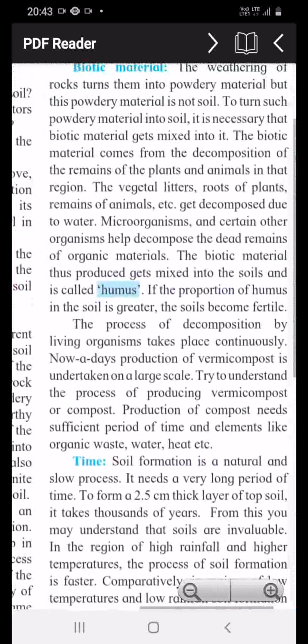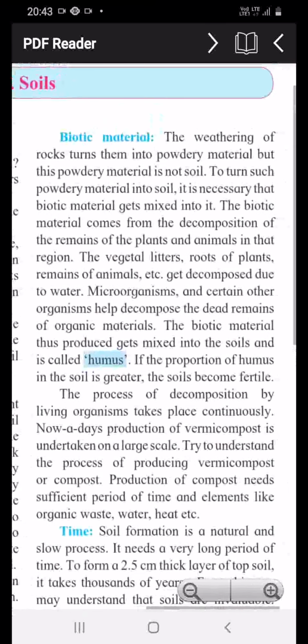Biotic material: the weathering of rocks turns them into powdery material, but this powdery material is not soil. To turn such powdery material into soil, it is necessary that biotic material gets mixed into it. The biotic material comes from the decomposition of the remains of plants, dead plants. You must have learned this in the science chapters.